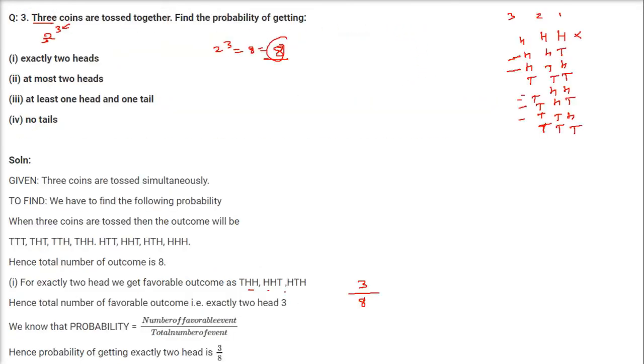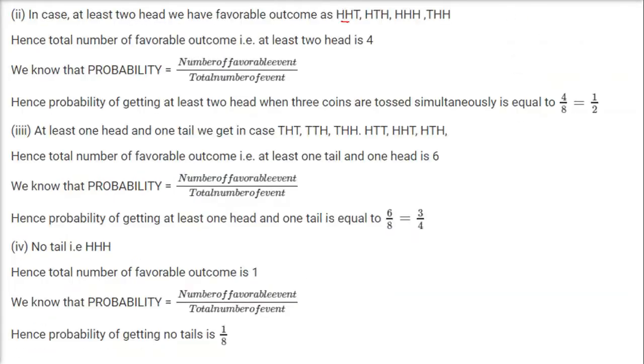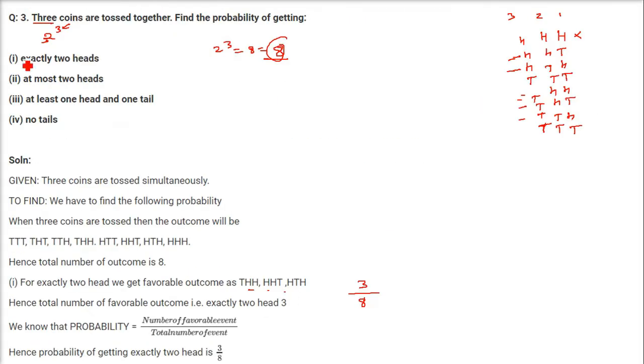Oh, at least, I'm just changing it. Okay, it's at least two heads. Now let us again revisit it with this question. At least two heads. So this one is two heads. This is two heads. This is two heads. But at least means this will also count. HHH has at least two heads.